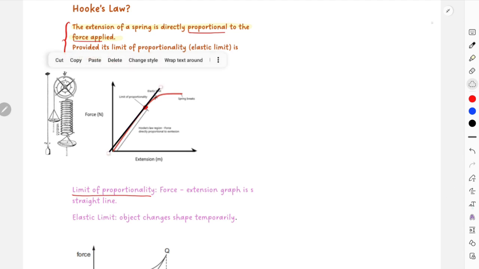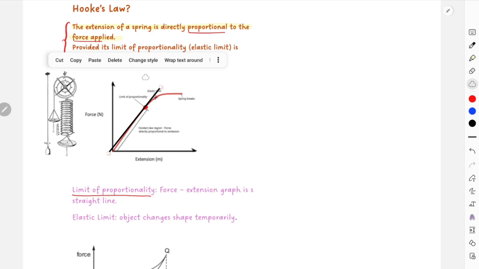After that point, the graph starts to curve down, and this black line turns out to be straight even in that section. So this is the point after which your force extension graph will start to curve down, and up to this point your graph is a straight line, which means this point on the graph is your limit of proportionality.